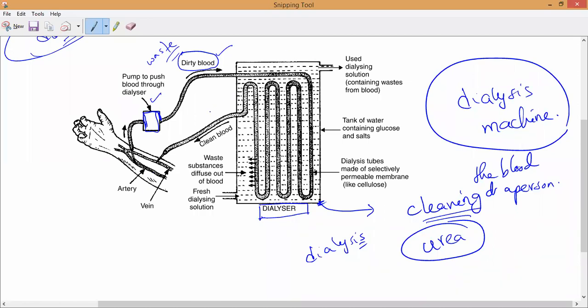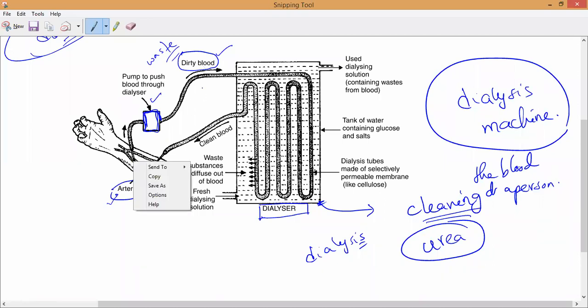Why? As you know, arteries carry which blood? Good blood or bad blood? Deoxygenated blood, dirty blood, sir. What are you talking about, Kevin? Do arteries carry oxygenated or deoxygenated blood? Basically, what is the main function of arteries? They carry oxygenated blood only, correct? Yes, sir.